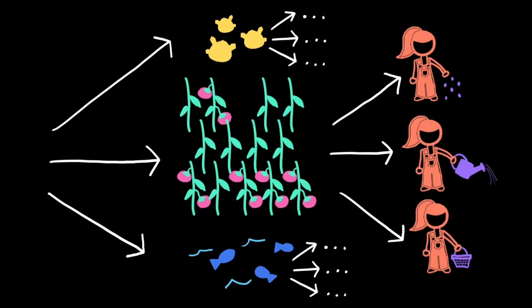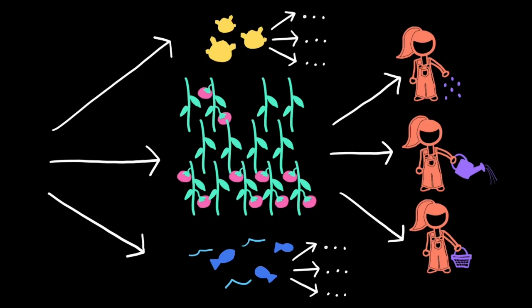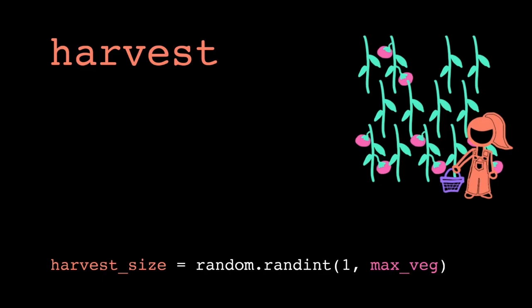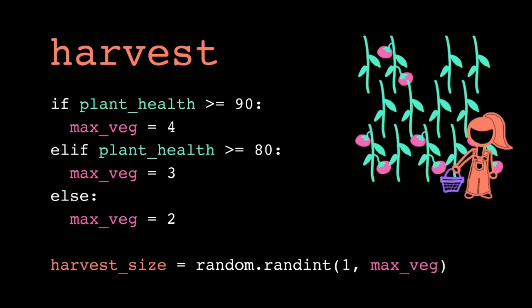Once I have that breakdown mapped out, I can focus on solving each individual subproblem in isolation, one at a time, instead of trying to juggle all the pieces of the game at once. For example, maybe I start off by thinking about what it means to harvest, and then I write the code for that small piece of the game. Like, maybe the plant returns a random number of vegetables based on how well the player cared for it over its lifetime. Notice how that small subproblem was a lot easier to tackle than the bigger problem, build the farming mechanics, and way easier than the big problem of build a role-playing game.